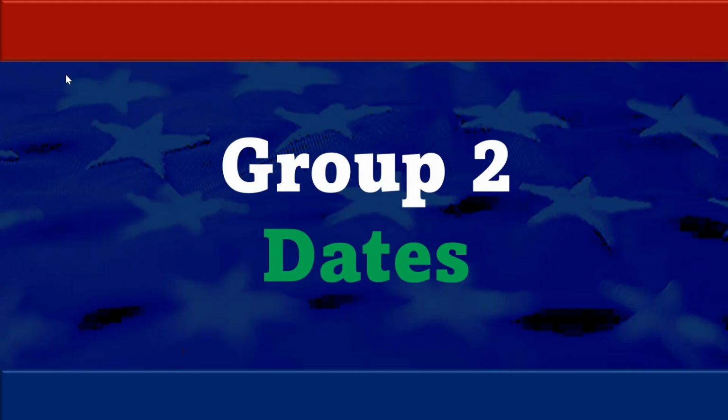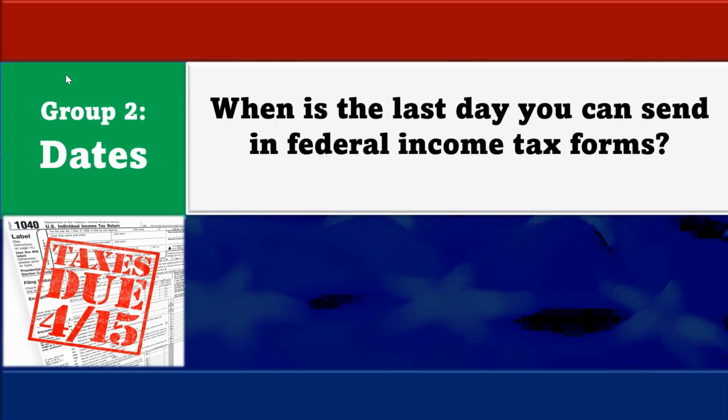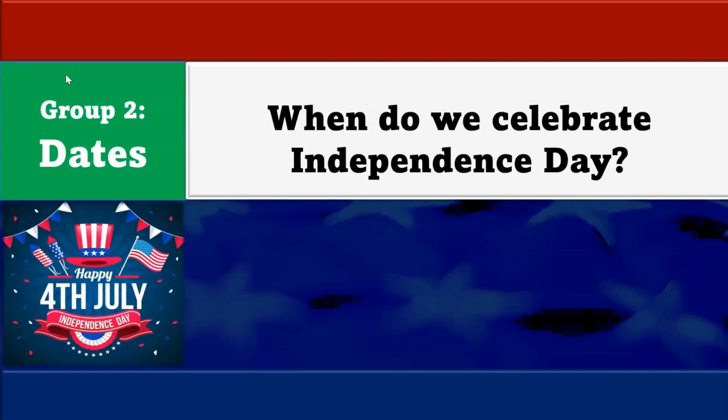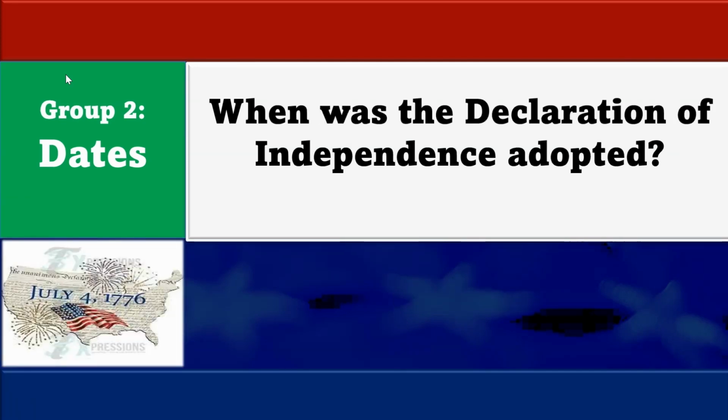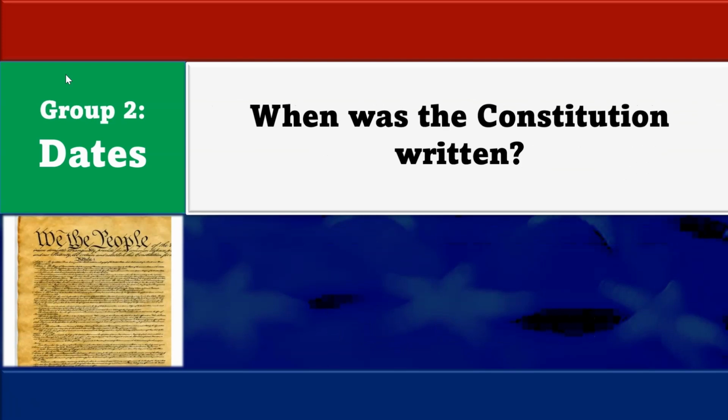Now let us move on to group number 2. This is dates. Important dates in the United States. In what month do we vote for president? In the month of November. When is the last day you can send in federal income tax forms? On April 15th. When do we celebrate Independence Day? On July 4th. When was the Declaration of Independence adopted? July 4th, 1776.